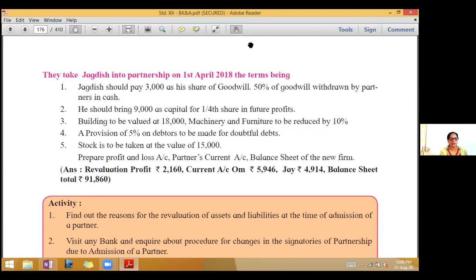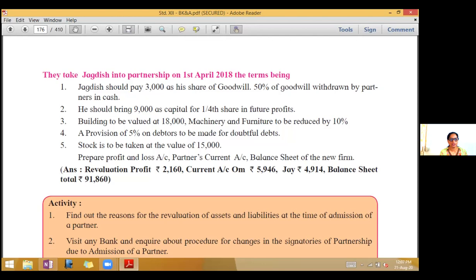They take Jagdish into partnership on 1st April 2018, the terms being: first, Jagdish should pay 3,000 as his share of goodwill, 50% of goodwill withdrawn by partners in cash. Second, he should bring 99,000 as capital for 1/4 share in future profits. Third, building to be valued at 18,000, tick mark building. Machinery and furniture to be reduced by 10%. So tick mark machinery and furniture.